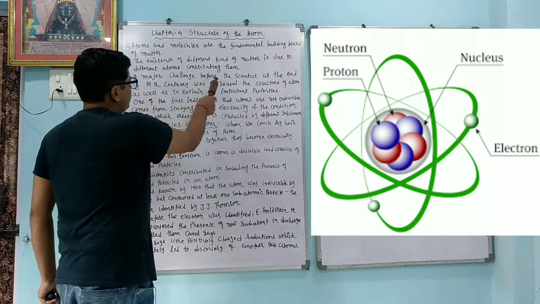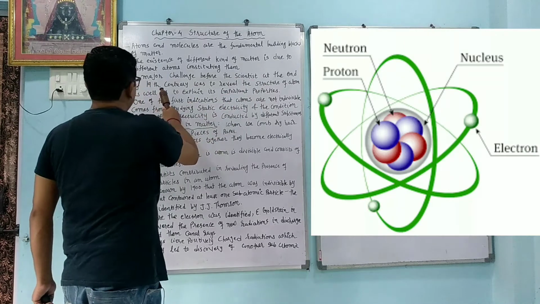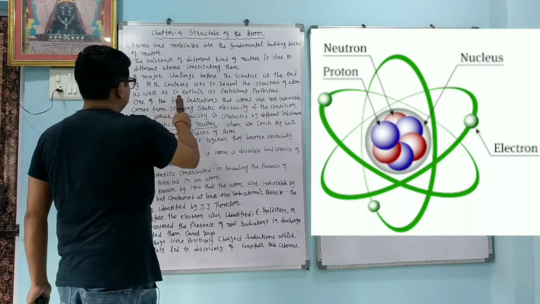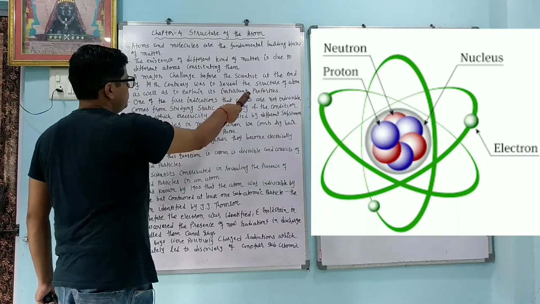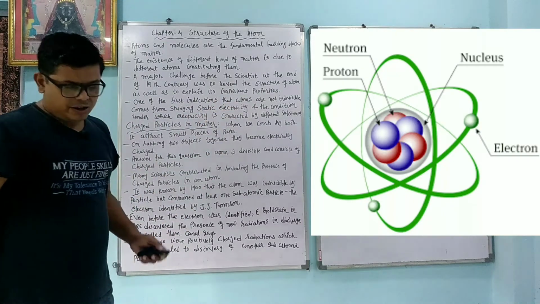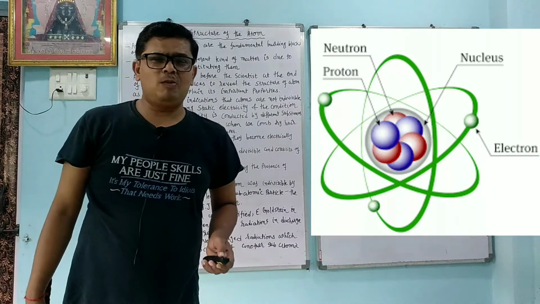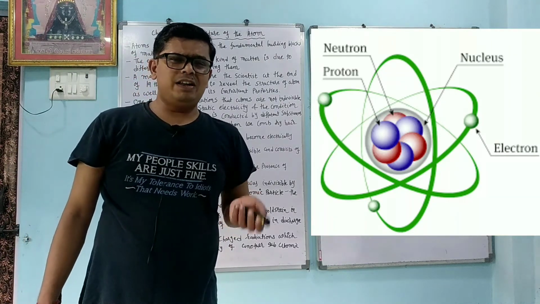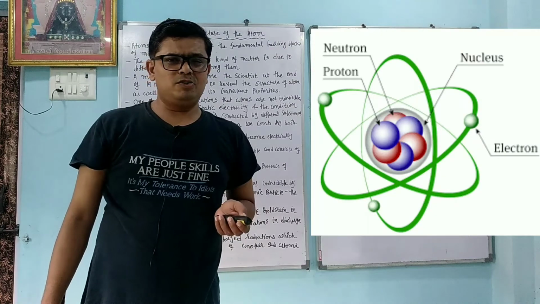A major challenge before the scientists at the end of the 19th century was to reveal the structure of atom as well as to explain its important properties. So at the end of the 19th century, the main problem of the scientists was what is the structure of atom, which particles are present and what are the properties of them.